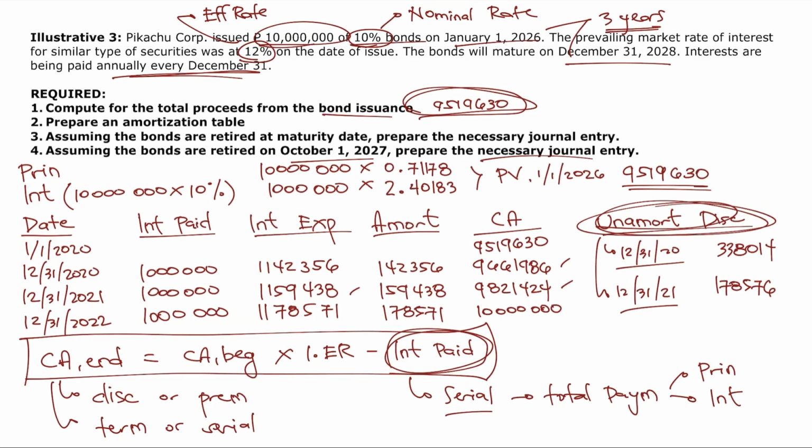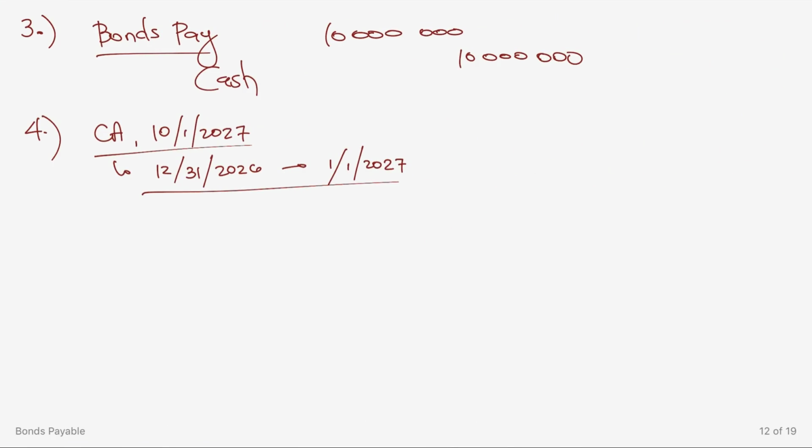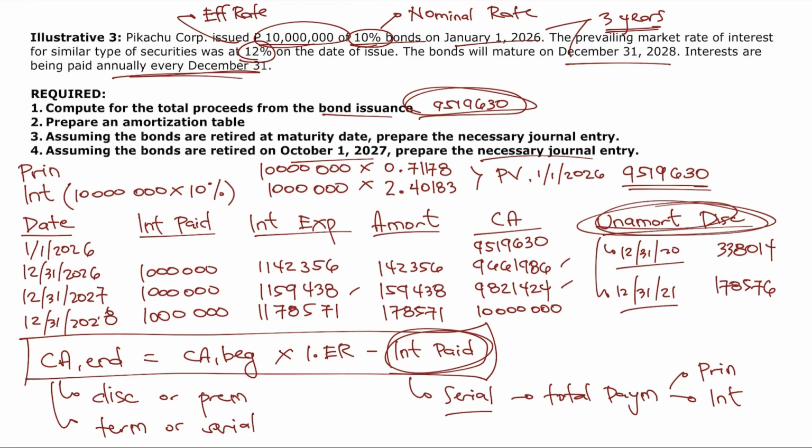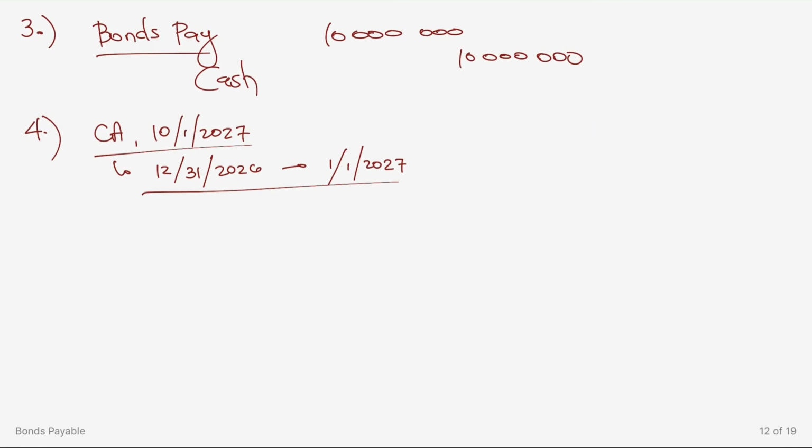Tama ba? Mali lang yung mga dates ko. 2026 pa lang yung starting point na ito. 2020 ang nilagay ko, no? So, palitan ko. 6, 6, 7, 8. So, carrying amount on December 31, 2026 is actually equal to 9,661,986. So, lalagay natin dito, no?